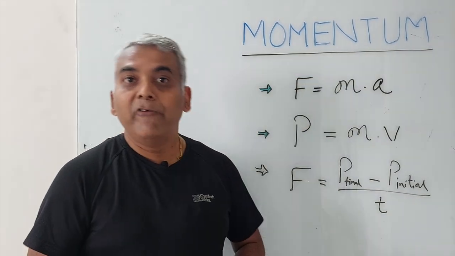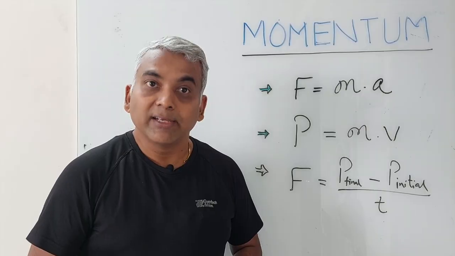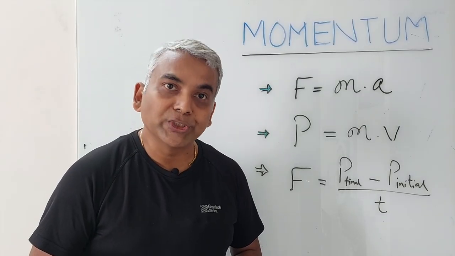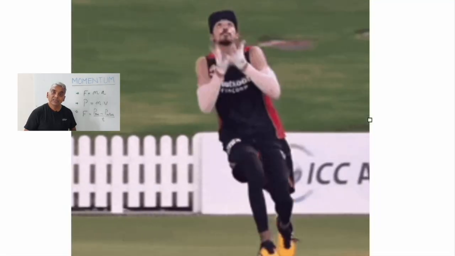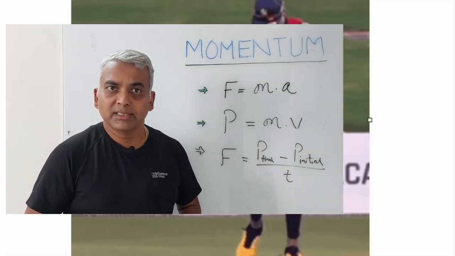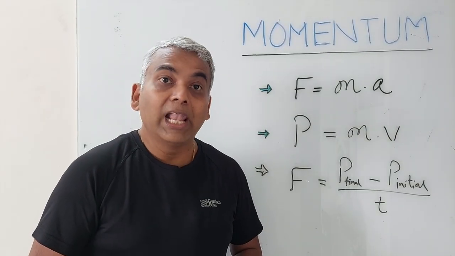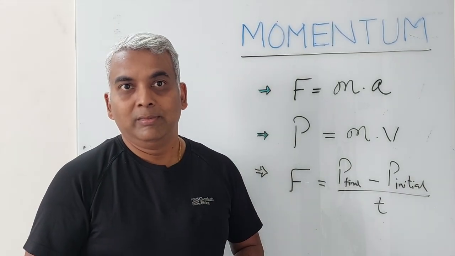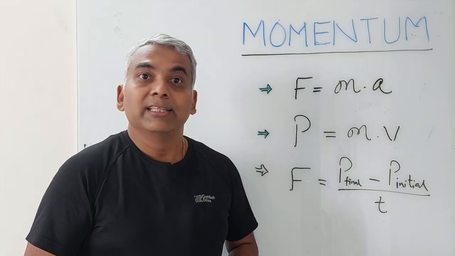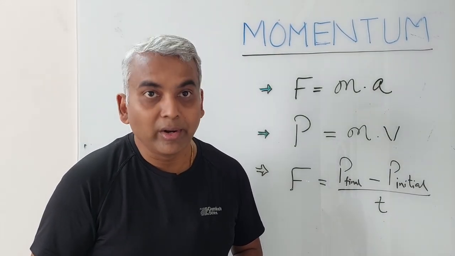Momentum is a very important concept in physics, and we apply it in our daily lives, particularly in sports. Have you ever seen a fielder taking a catch? If you carefully notice, the fielder pulls his hand back during a catch. Doing this allows the ball to slow down at the time of impact. Hence, we can say that the rate of change of momentum of the ball is slower.